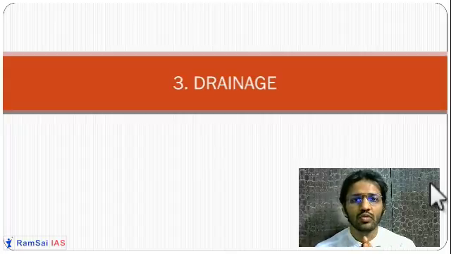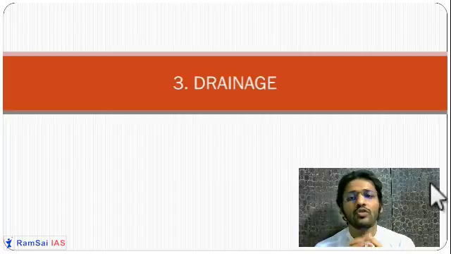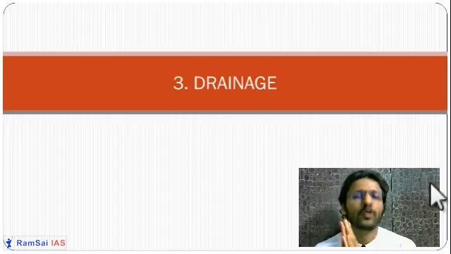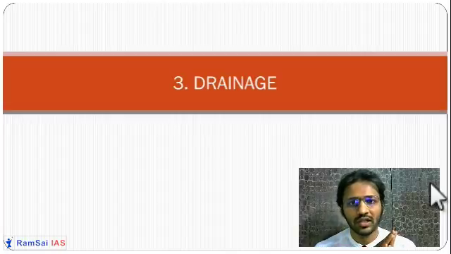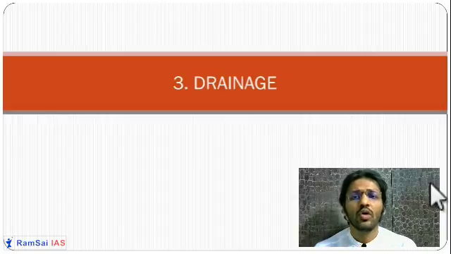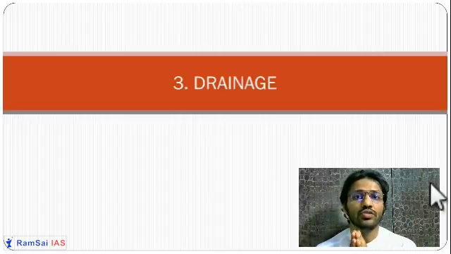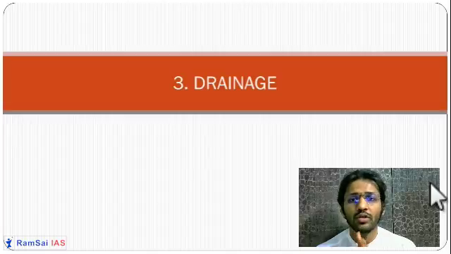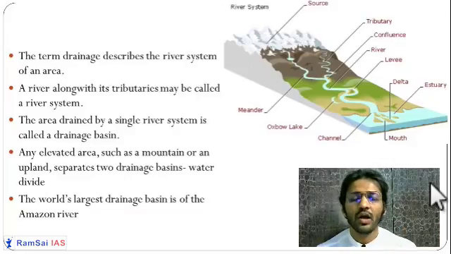So in India also, when a huge amount of rainfall is there and glaciers are melting, this enlarged quantity of water flows through certain ways. We call them rivers, tributaries, streams, lakes, and underground water. All these things are called drainage. Finally, this water goes into the sea or into the ocean. So let us understand the drainage system of India.